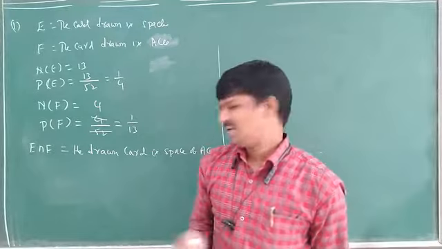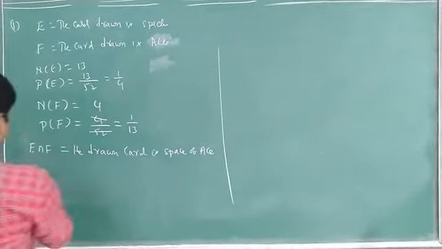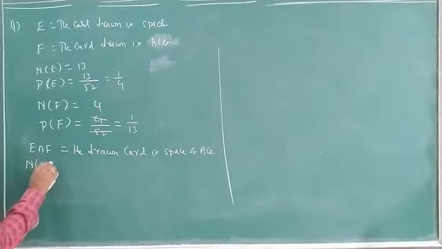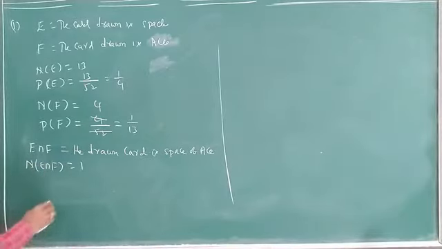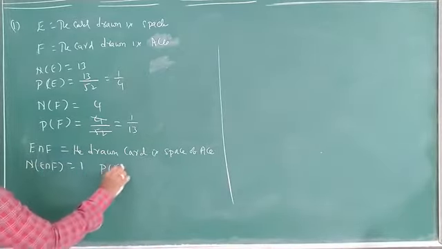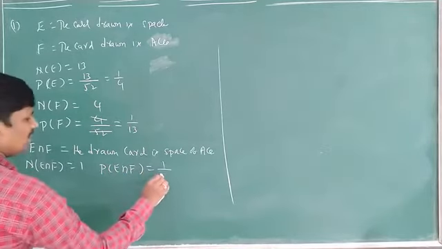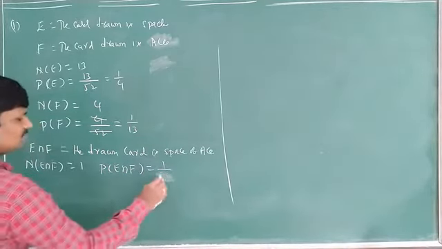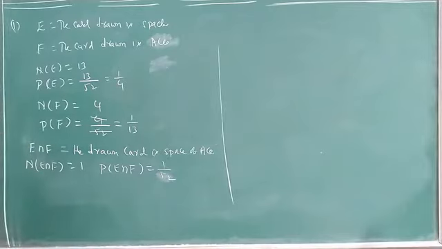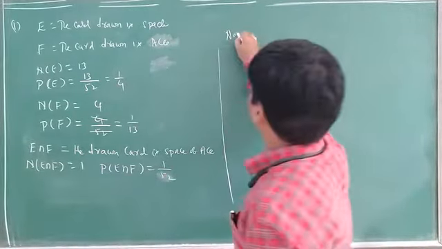So the number of E intersection F is equal to 1 only. So what is the probability of E intersection F here? 1 by 52. Yes or no?